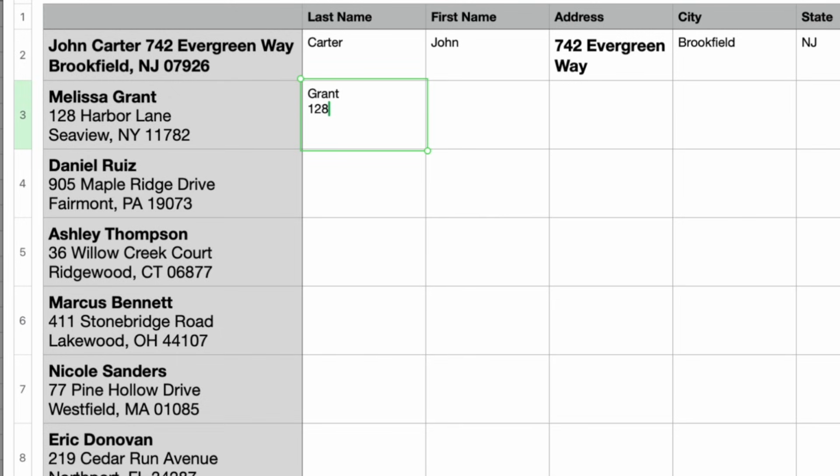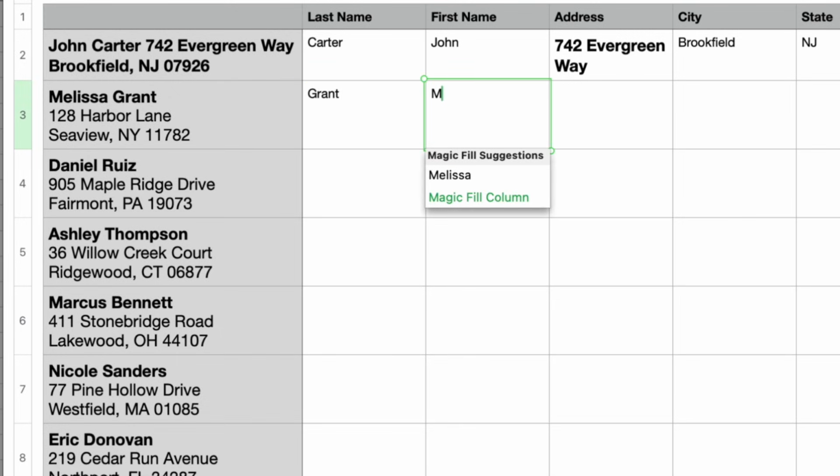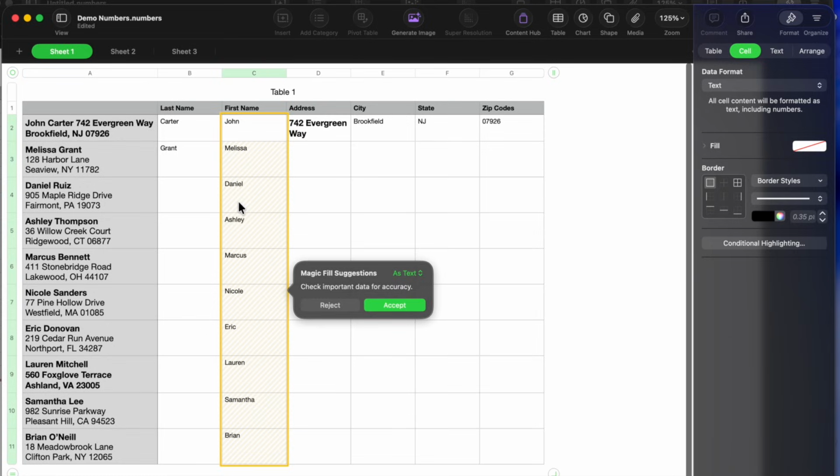So what I'm going to do is I'm not going to do that. I'm just going to type in the word grant. Let's get rid of that. I don't want that there. And then I'm going to type the word Melissa. And now you can see it's actually got that correctly, just that first name. So I'm going to hit Magic Fill column. And look at that. It took everything over based on the names, and we can look to the left and we know everything is correct.